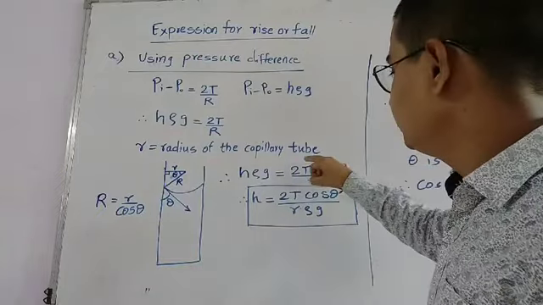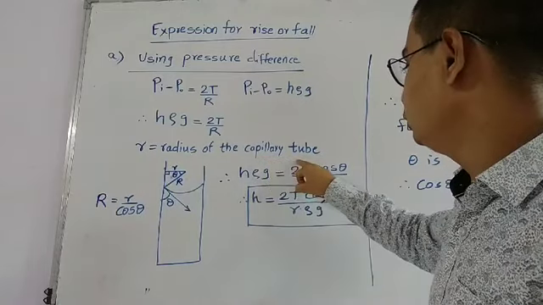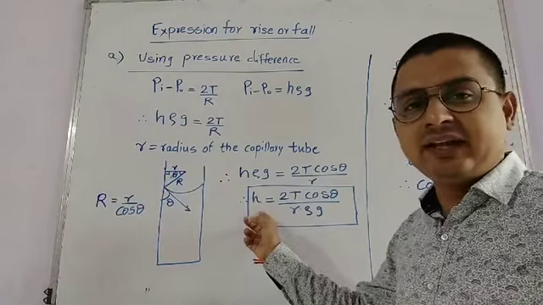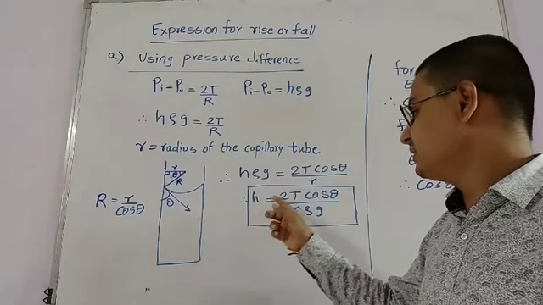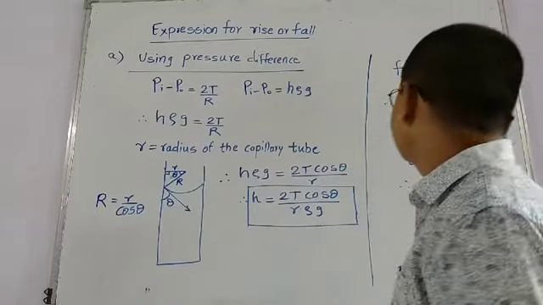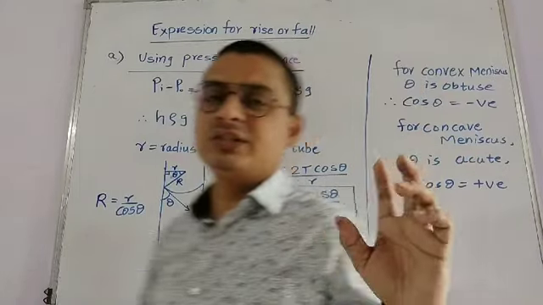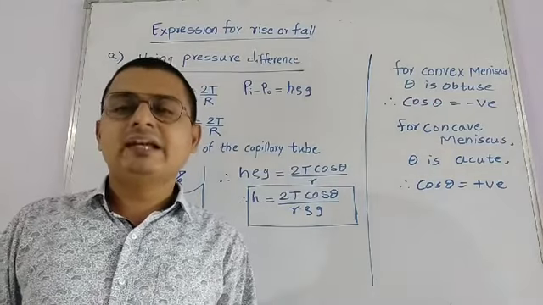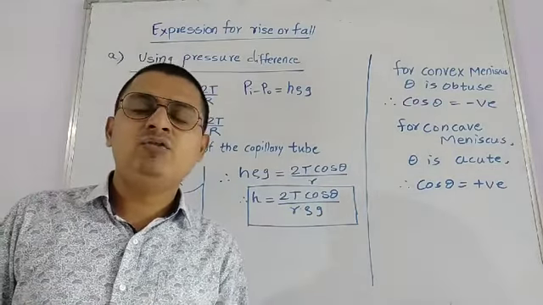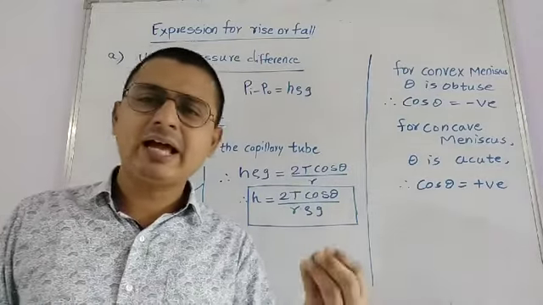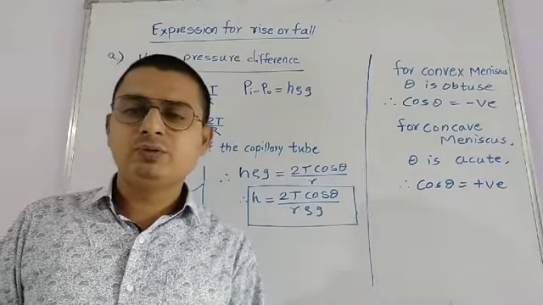So when I put this formula in h rho g equals 2T cos theta upon r, we can derive an expression for the height, that is h equals 2T cos theta upon r rho g. Here two things are mentioned, because we are taking a liquid where the angle of contact might be 0, acute, or obtuse.